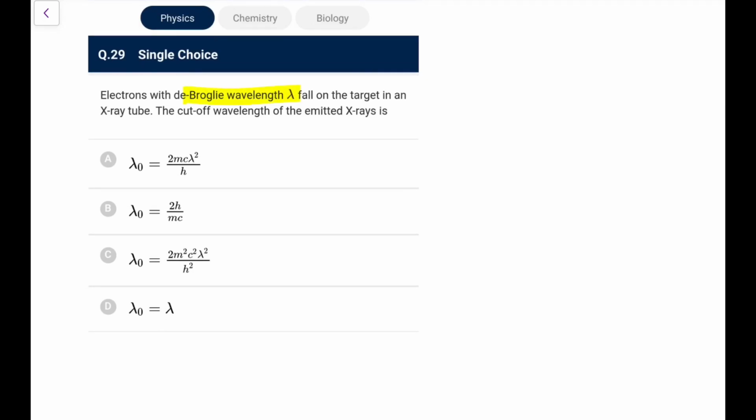An electron with de Broglie wavelength lambda falls on the target in an X-ray tube. The cutoff wavelength is, what we know, lambda minimum is hc upon the energy of the electron.